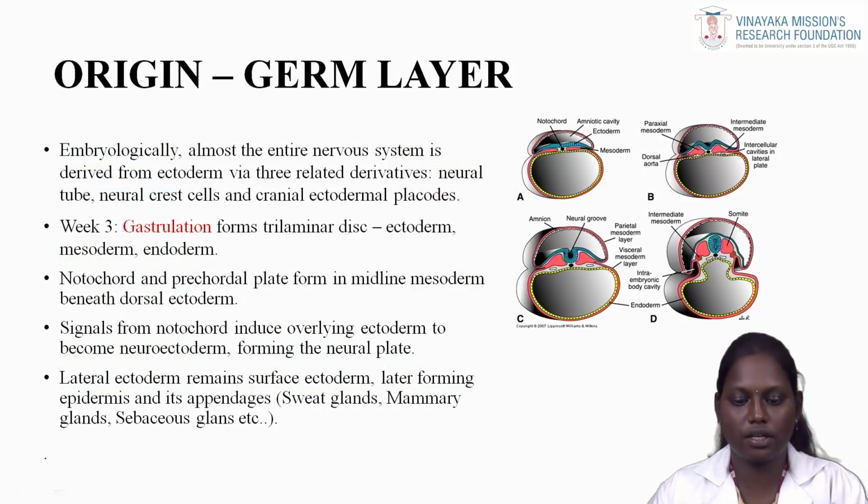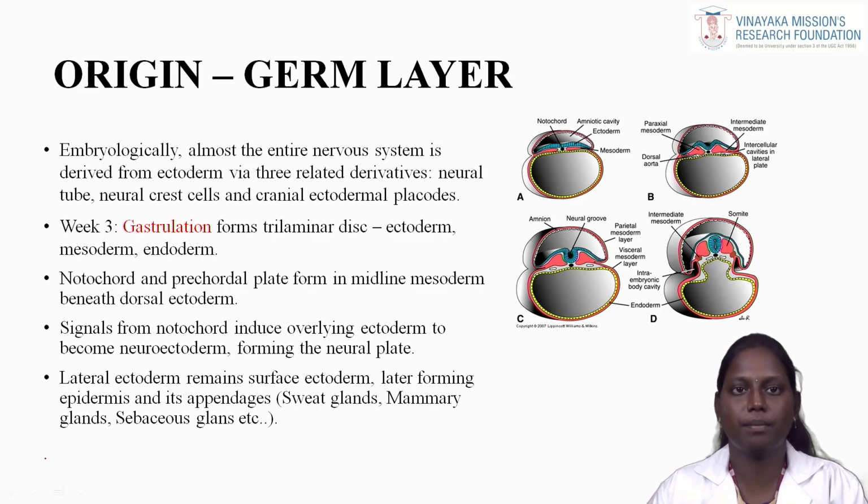Initially, our nervous system is developed from the germ layers. Embryologically, we can have a close note on this. Almost the entire nervous system is derived from the ectoderm. The germ layer comprises three layers: ectoderm, mesoderm and endoderm.